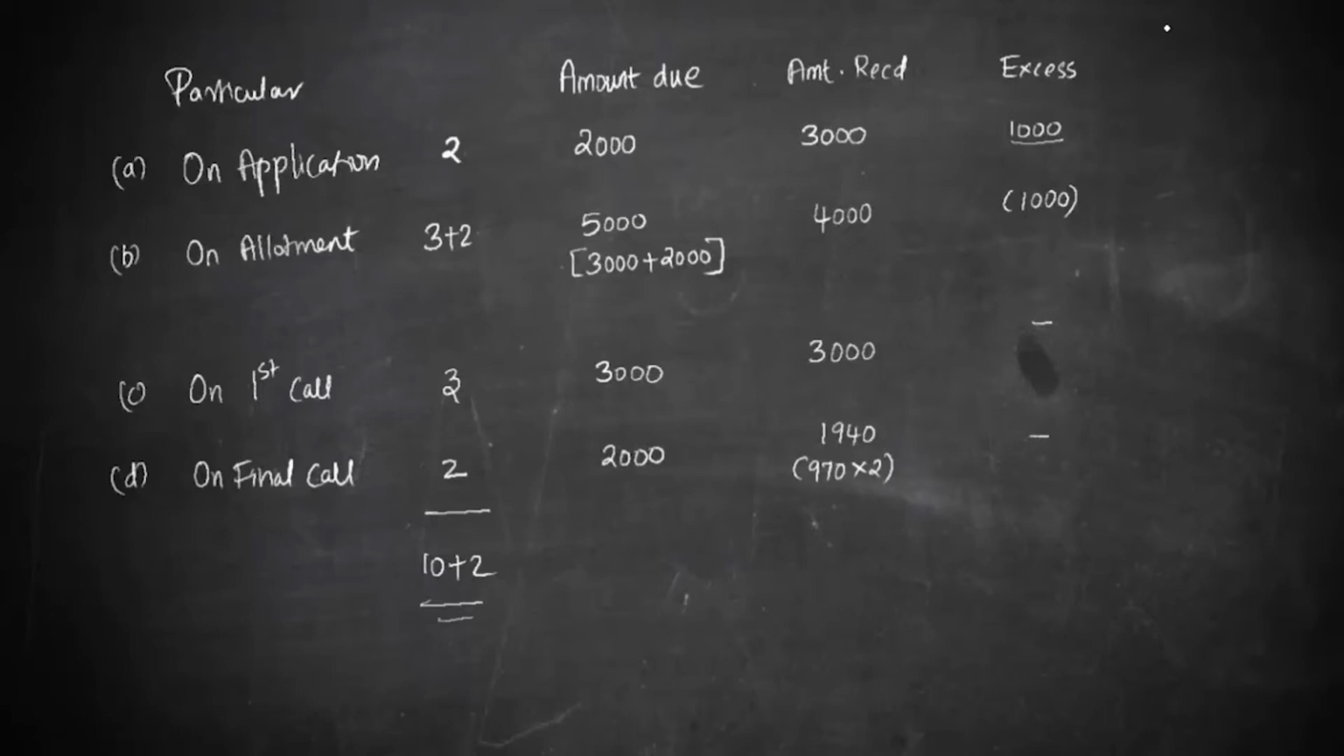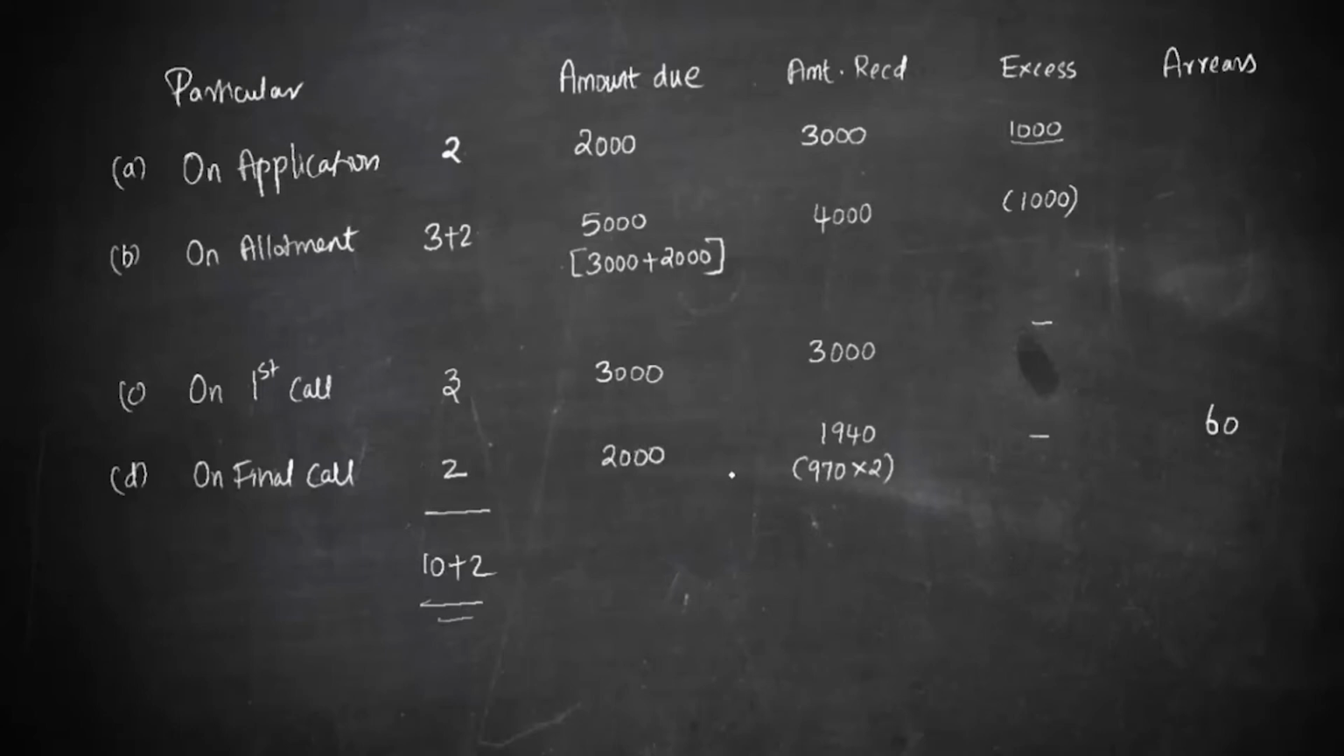Okay, rather you are facing what is known as arrears. You are facing a shortage or arrears. Amount due is 2000, amount received is 1940. So there is a shortage of 60. Okay, so with this information, now we have to go and prepare each and every journal entry.